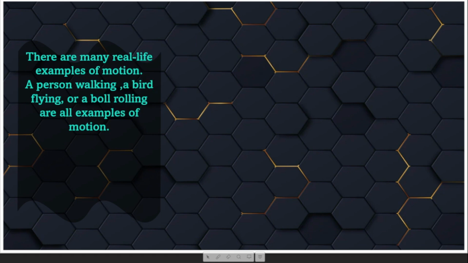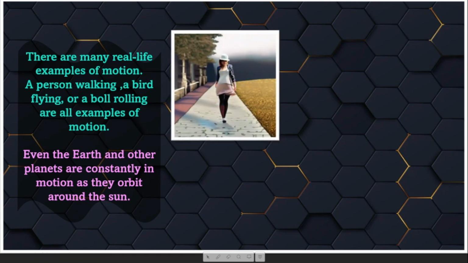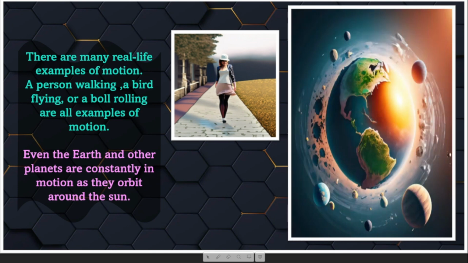So there are many real life examples of motion like a person walking, a bird flying or a ball rolling. All these are the examples of motion. Even the earth and other planets are continuously in motion as they orbit around the sun. So how do you know that something is moving?